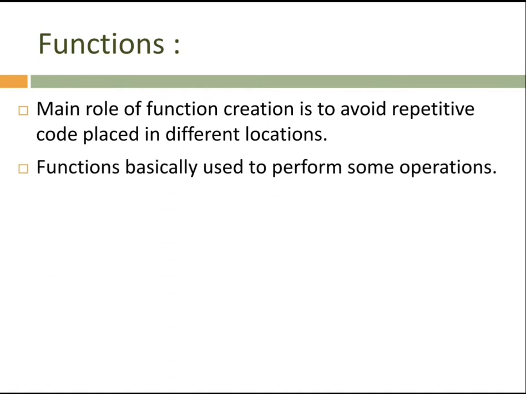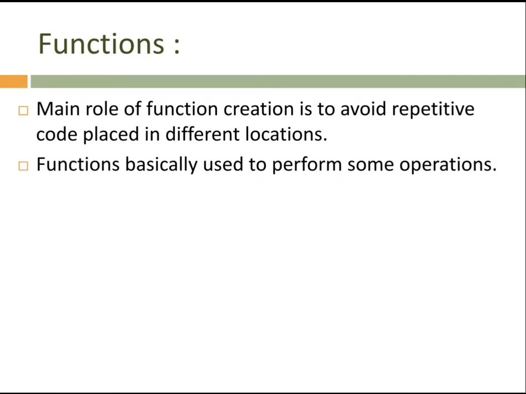Then the second thing, a function is basically used to perform some operations. When we are creating a function, some code should be applied in it, and that code is for some operations. For example, we want to find a factorial, or check whether a number is prime or not. Sometimes we want to check whether the number is an Armstrong number or not. Sometimes we have to add two numbers. Some sort of operations we have to do in functions.